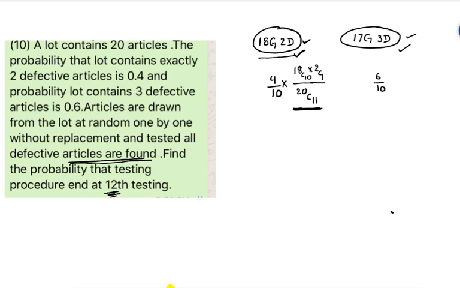That means in the first 11 chances we got only 1 defective item, but remaining how many items are there? 9 items are there, only 1 defective item.